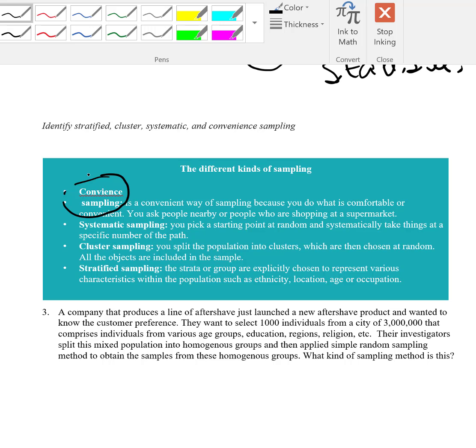Cluster and stratified sampling. A way I like to think about cluster and stratified is if I was looking at a university and my population of interest was the students that lived in the dorms. And let's say I had 4 dorms. Okay? With cluster sampling, I would randomly pick 2 of the dorms, or however many. Let's say I randomly pick 2 dorms, and I ask every person in those 2 dorms. That would be cluster sampling.